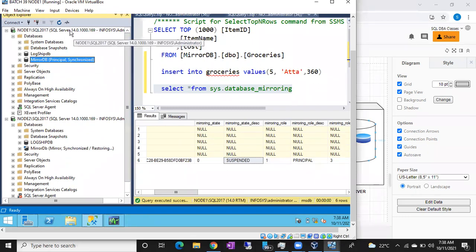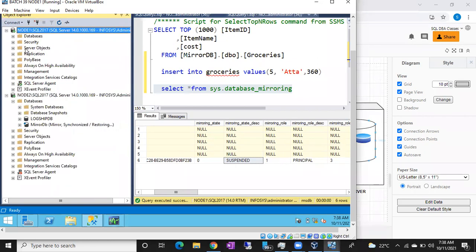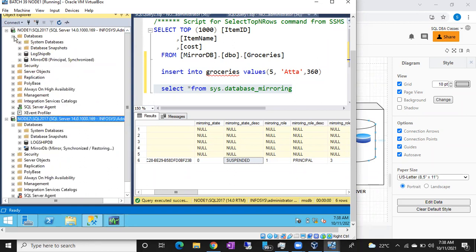now check the state. Principal synchronized, and now it is showing mirror synchronized. Now check it once more. Okay, it is taking time. You can see synchronizing state. It is taking some time. You can see the status synchronizing, but the meeting is going to close now. Let me reopen the meeting. Please join with the same meeting link.